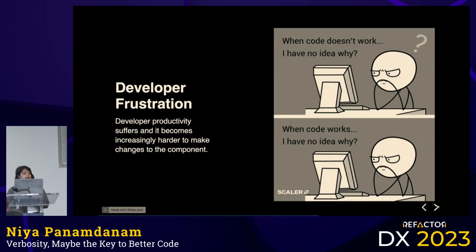This ultimately leads to developer frustration, where the productivity suffers. We slow down. We're not able to build as fast as we used to. And building anything new becomes increasingly not only hard, but risky, where you're going to introduce something unexpected to your code base.